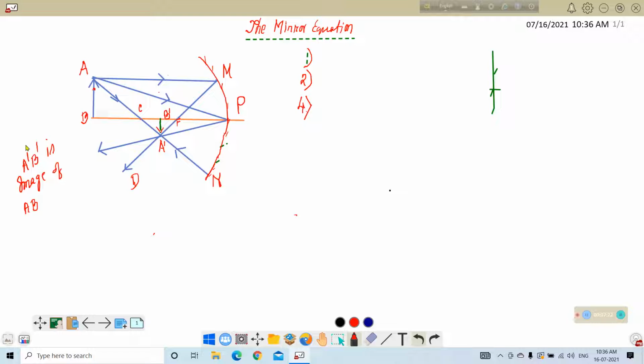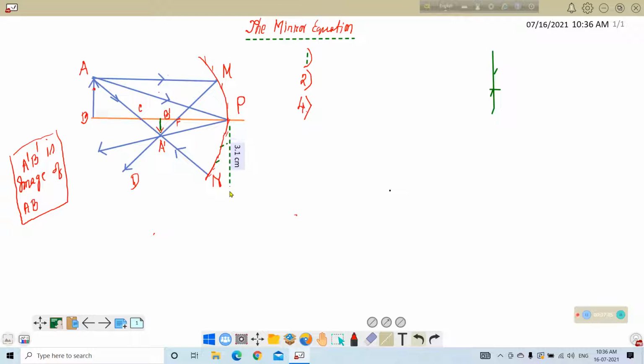And we know the distance of the object or the distance of the image should be measured from the pole. That is why we are taking a line here, particularly this point, to denote this point.